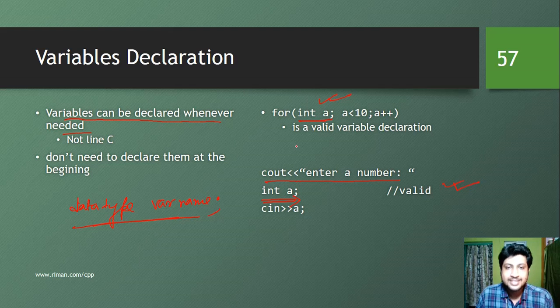So this gives the programmer the flexibility to declare variables anywhere and to remember them correctly. If you are writing thousands of lines of code, you don't have to scroll down and up to declare a new variable. You can just declare it whenever you require.